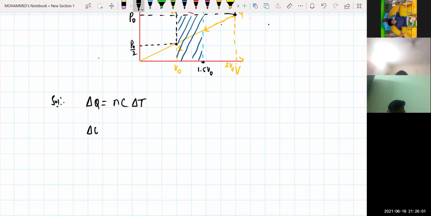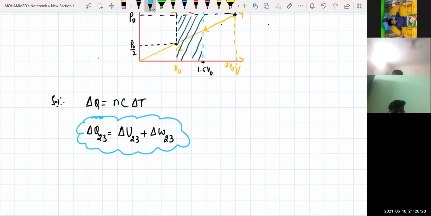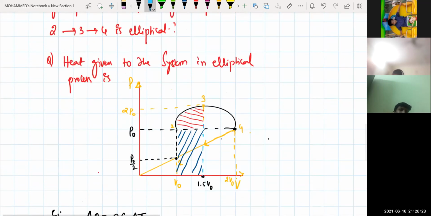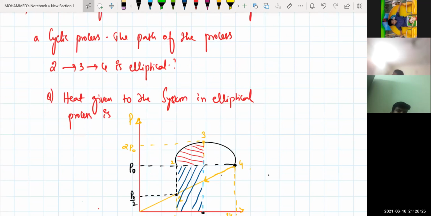That means delta Q from 2 to 3 will be equal to how much, beta? Delta U from 2 to 3 plus work done from 2 to 3. Can I write like this? Thermodynamics. So Q is equal to dU plus dW, only for the 2 to 3 process, because heat given to the system is what is asked.